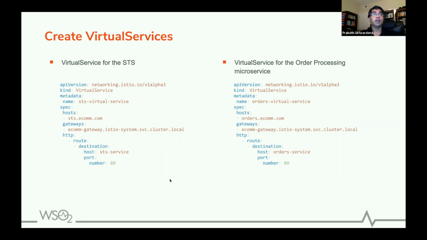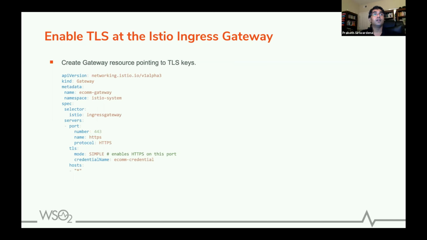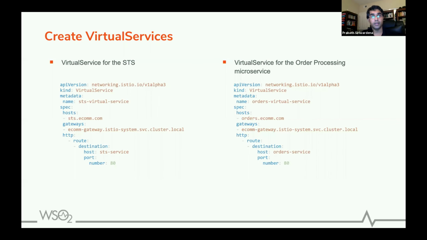To do that, before that, we need to create a virtual service, right? A virtual service for each Kubernetes service. Here the gateway resource will tell the Istio Ingress Gateway what credential to use and against which host names, right? But it won't pass any information corresponding to how to find the corresponding workloads. That information the Istio Ingress Gateway reads from this virtual service. So we need to create one virtual service for the STS and another virtual service for the order processing microservice.